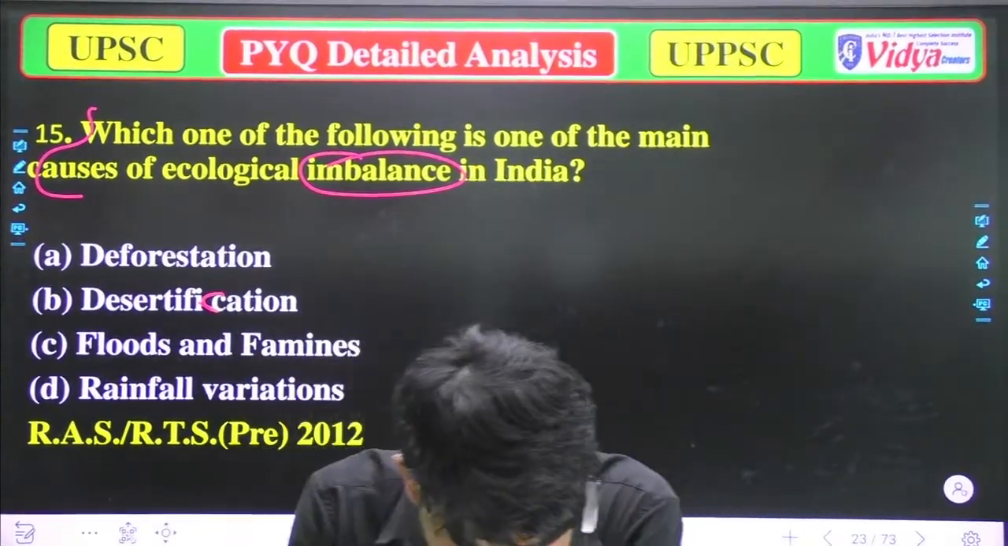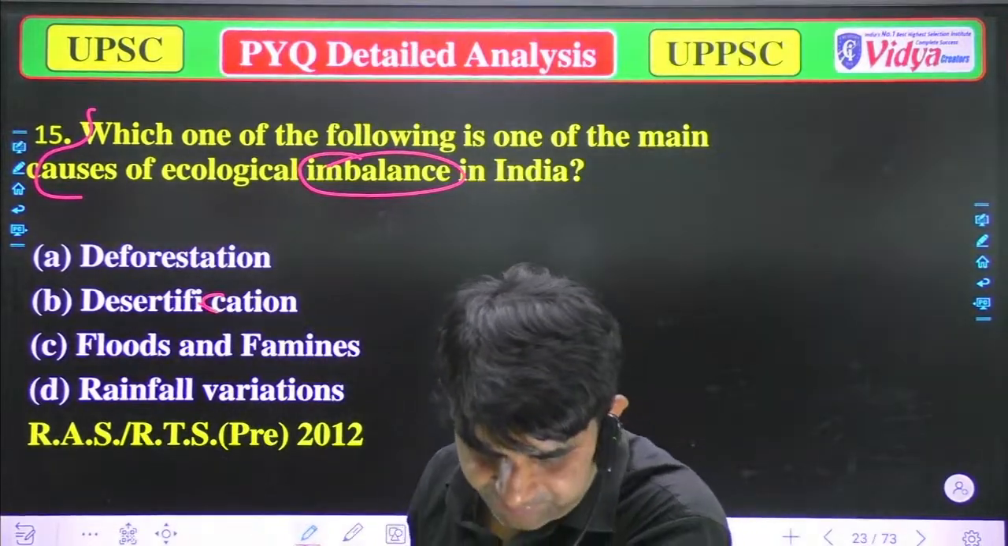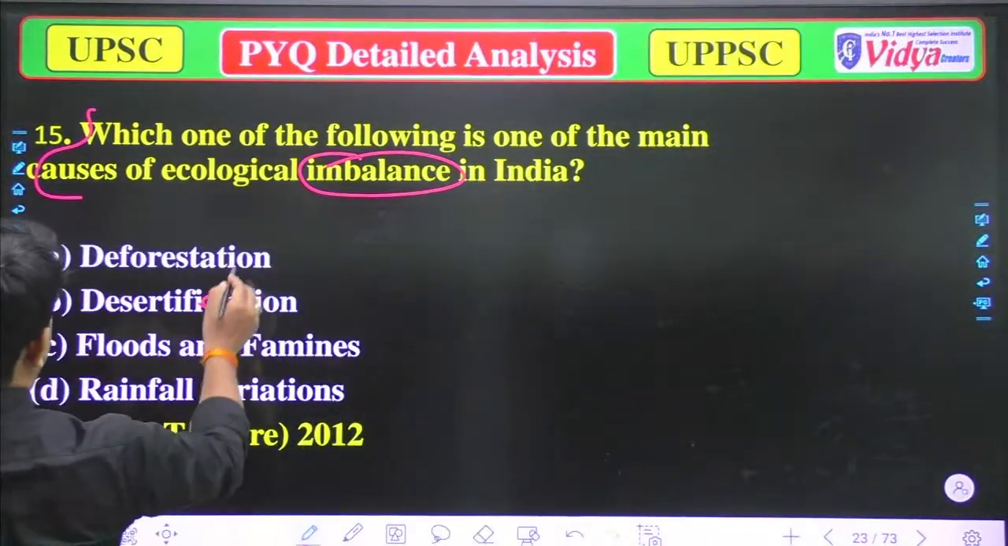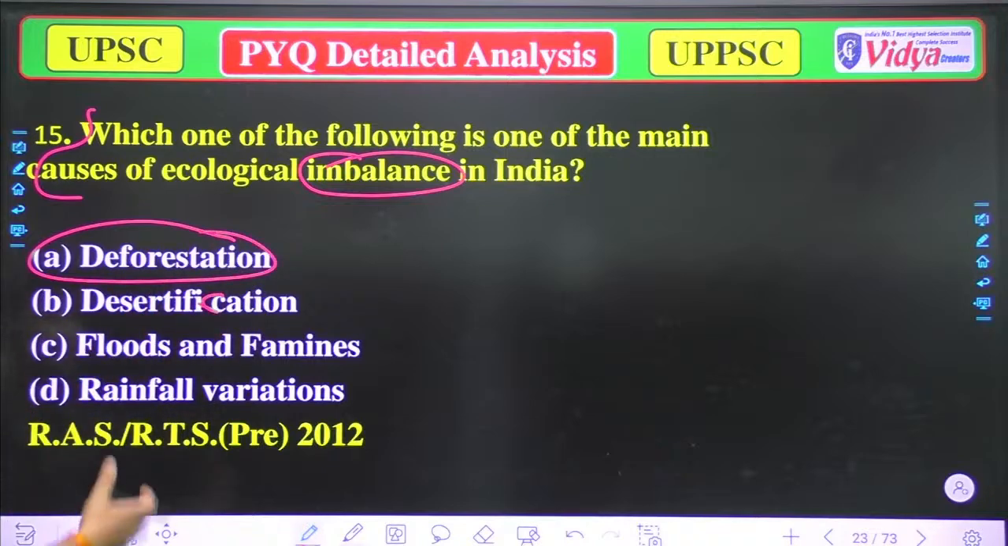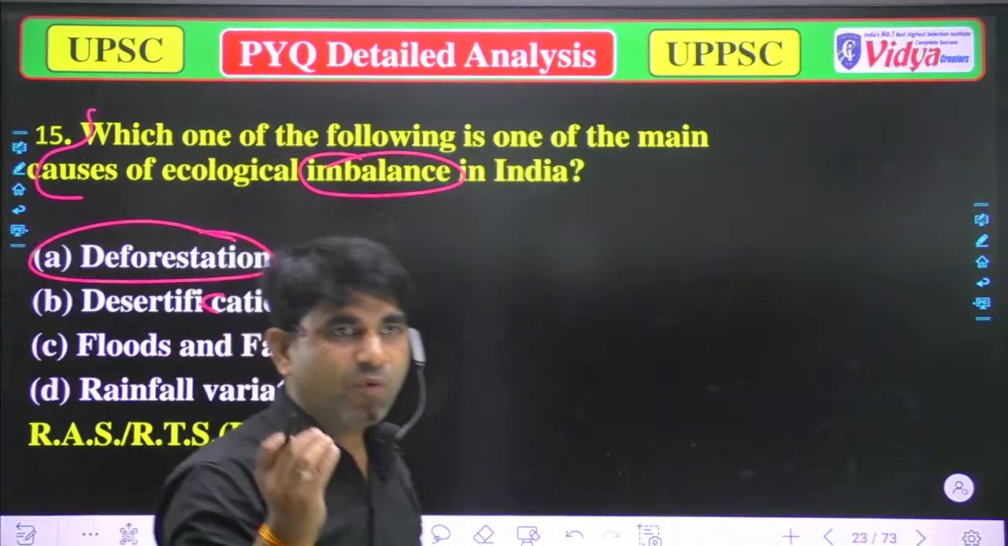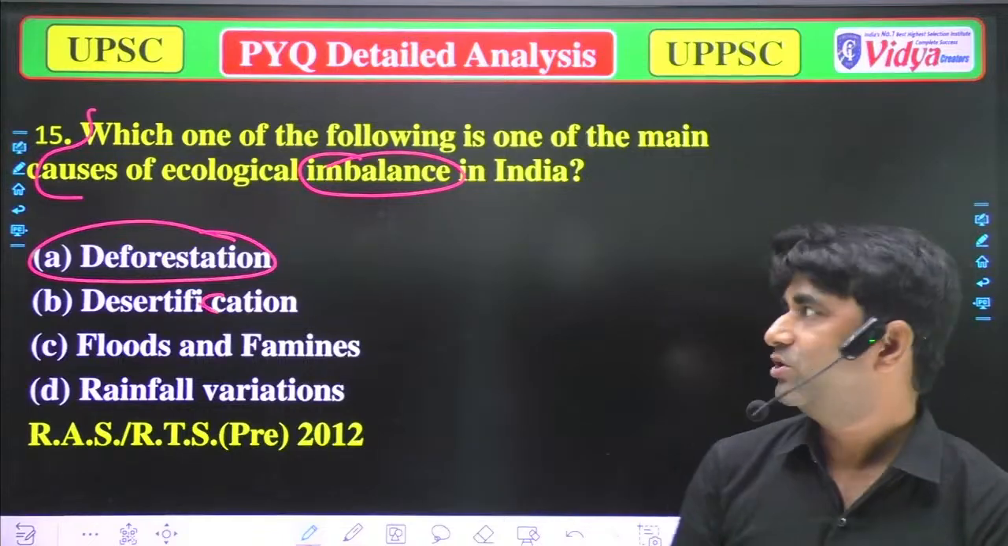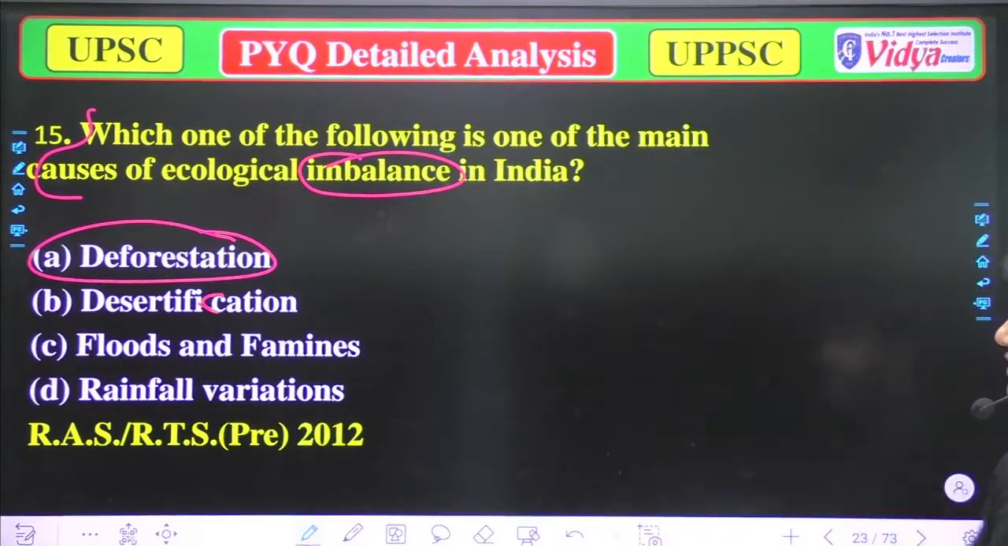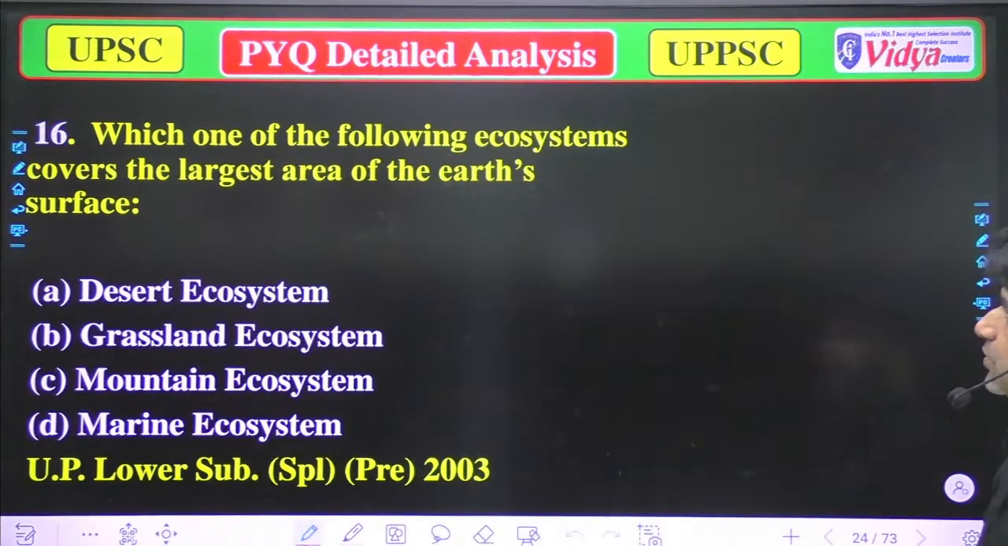Yeah. So the answer is deforestation. Astos, well done. The answer is deforestation, because in deforestation we cut all the trees, so that will be the most dangerous thing for the ecological balance. So it is the main reason. Now we'll move to the next question.